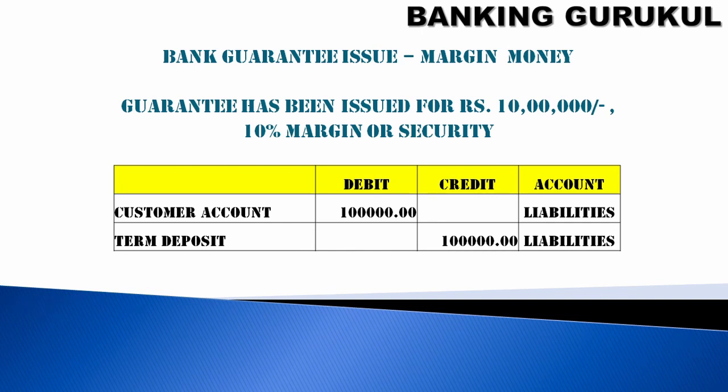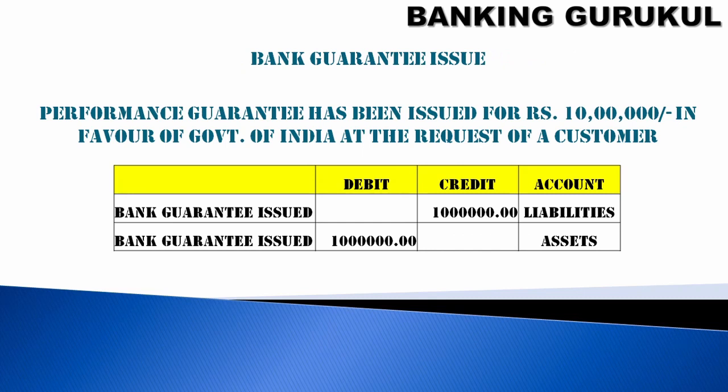Some guarantees will be issued on margin security amount. For example, a 10 lakhs BG issued with 10% margin. Then the customer account will be debited 1 lakh rupees and it will be transferred to a term deposit, and this deposit will be kept as a security against this bank guarantee. When a bank guarantee is issued, a contra entry will be posted.